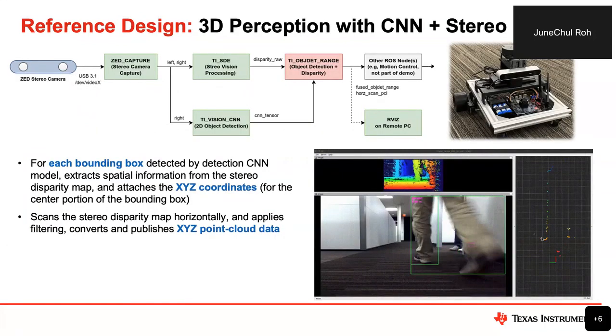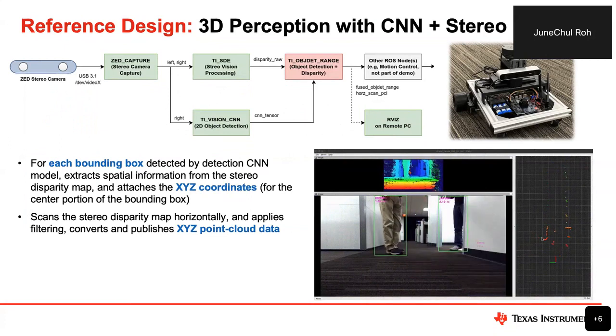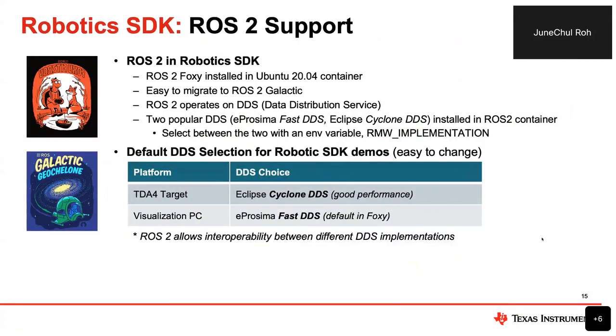Maybe I'll go through some live demos of most of these reference designs soon, and I'll briefly touch on ROS2 support. As said, the robotics SDK provides the Docker container environment for ROS1 and ROS2. Because we are right now using an 18.04 container, we have a choice: ROS2 Foxy or Galactic. Right now we have installed Foxy in the container, but it's very easy to migrate to Galactic.